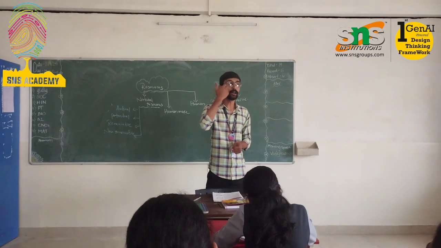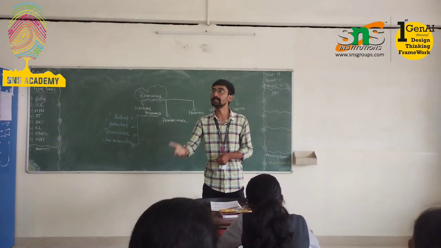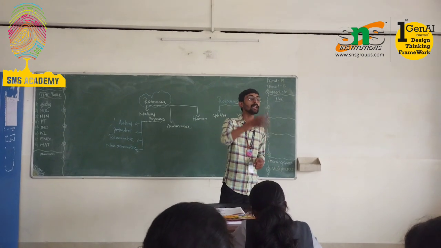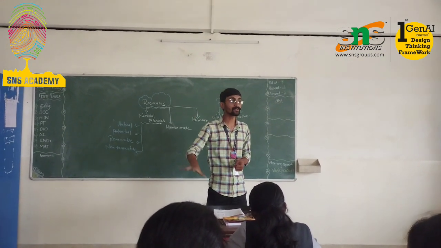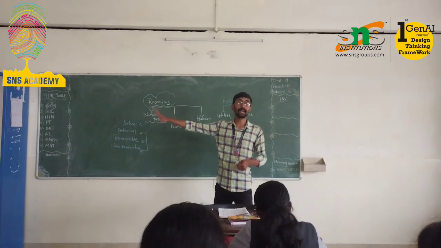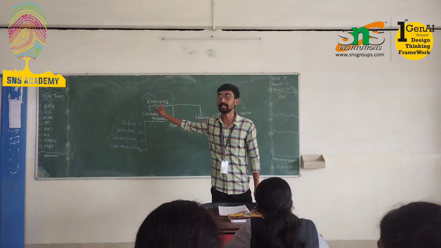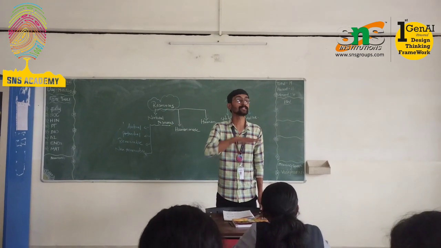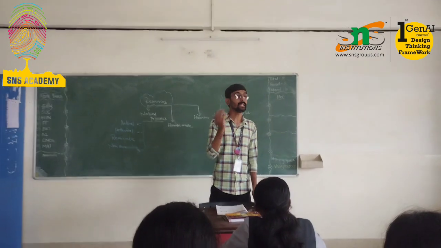It may be water, it may be vegetables, some other things; what we get from nature or from the atmosphere is commonly known as natural resources. It's not man-made. It completely depends upon nature.